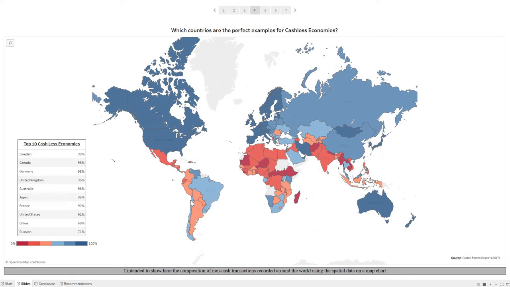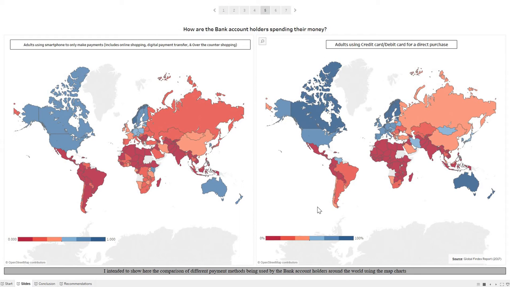And moving on, let's see which country is taking complete advantage of their bank account ownership. This is my favorite visualization as it shows those countries in blue shades, which can be a perfect example of cashless economies, to those countries in the burgundy and red shades, which are still relying on cash irrespective of them having a bank account or not. Moving on, let's see how these bank account holders are spending their money.